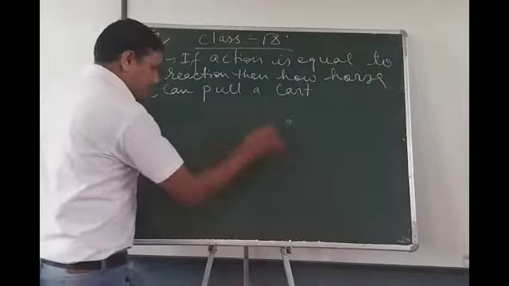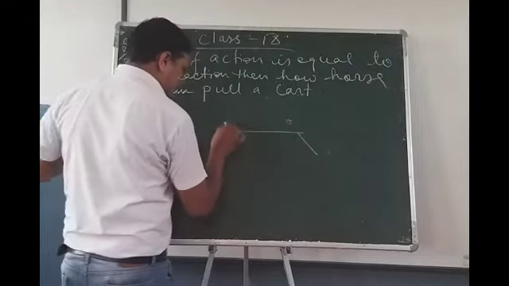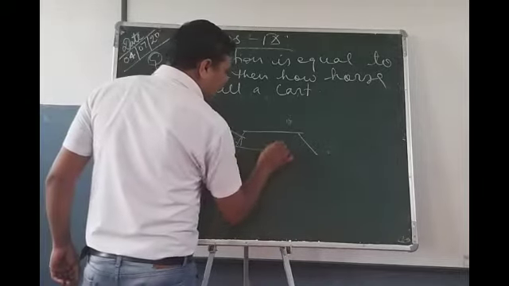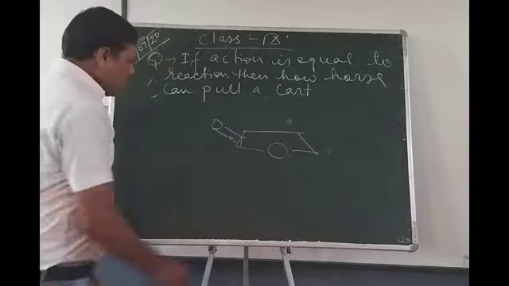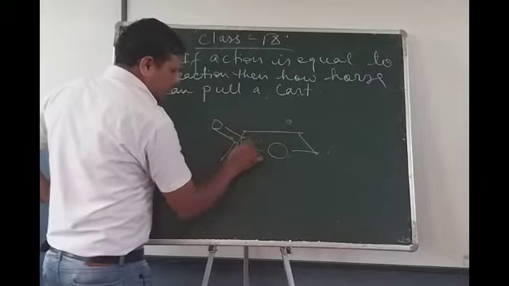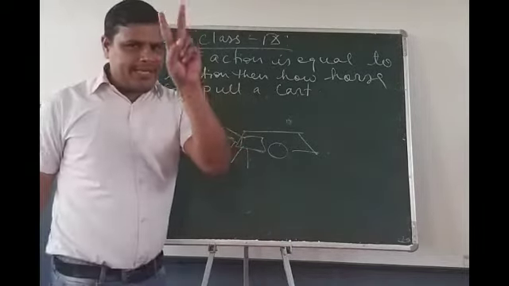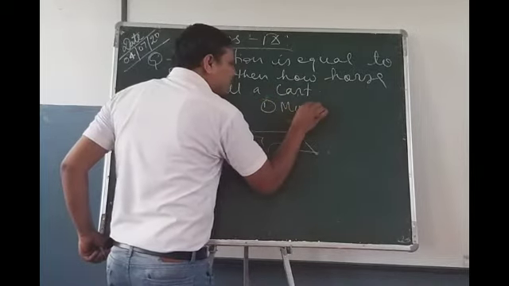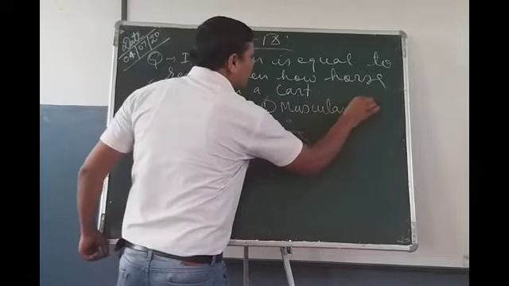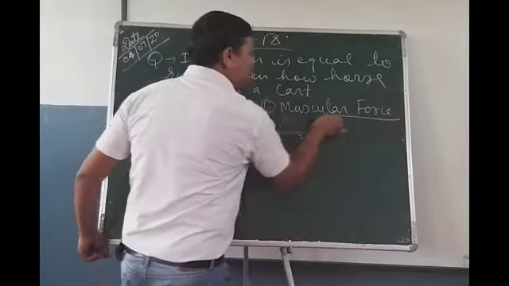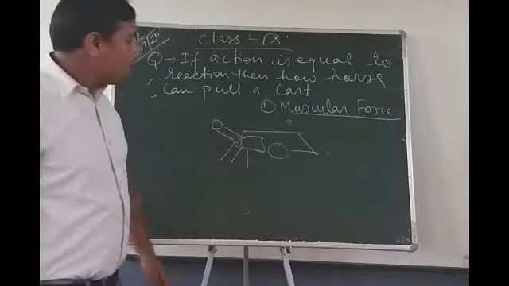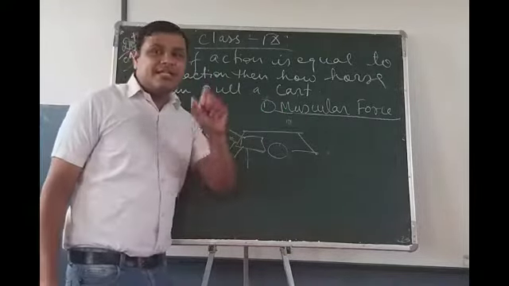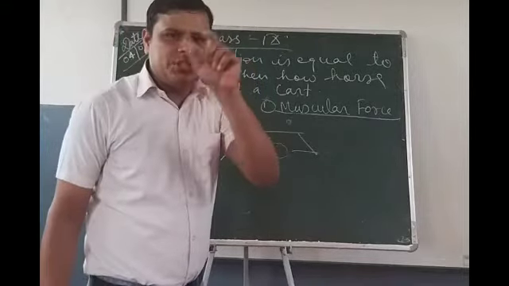Now let's see that. Suppose that it is a cart pulled by a horse. Now what is the horse doing? Here the horse is applying two types of forces. First force, that is muscular force. First force applied by the horse, that is muscular force. And we know that to every action there is an equal and opposite reaction.